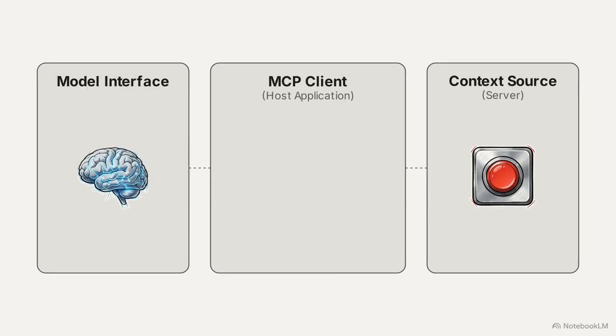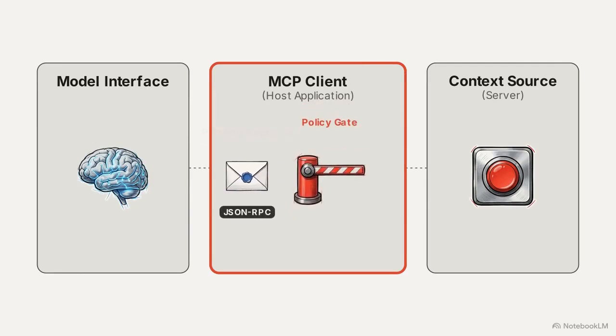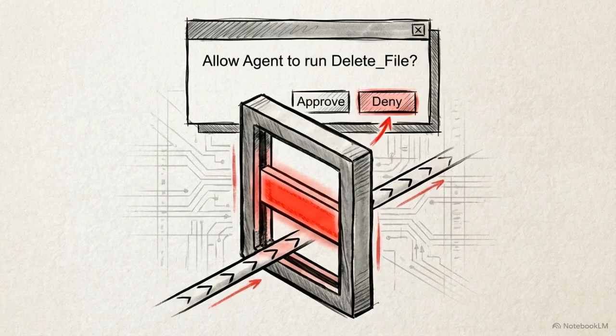Looking closer at the data flow of an MCP request, the protocol operates across three distinct blocks: the model interface, the MCP client, and the context source. The sequence begins when the model interface processes contextual data, deciding to utilize an external tool. It serializes that command into a JSON RPC packet and pushes it into the middle MCP client block. The host application managing this client acts as the central policy enforcement layer. Before execution, the request must pass through a strict host policy or human approval check. In a decentralized multi-agent system, this localized host-mediated approval loop serves as the only definitive line of defense, preventing an automated full system compromise.